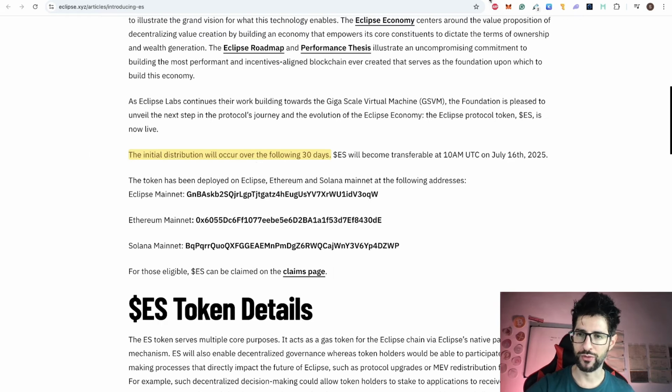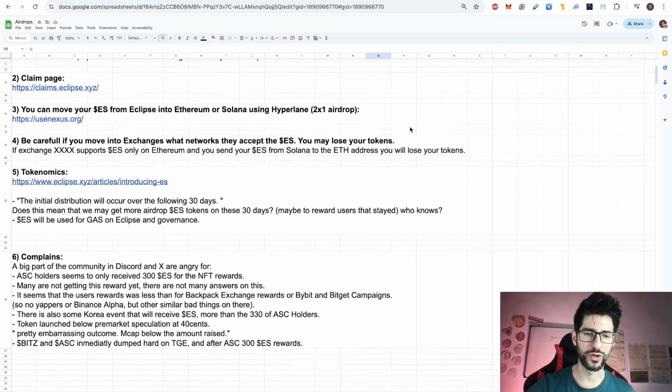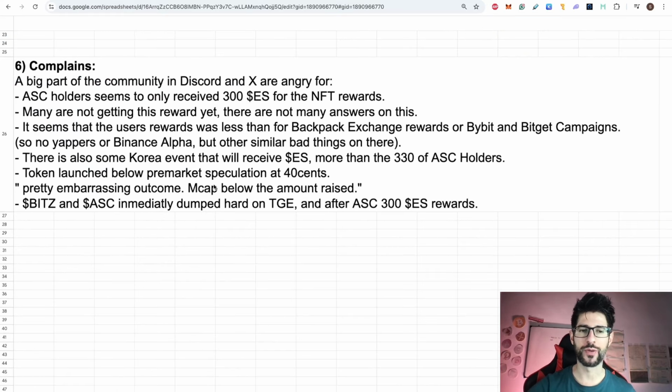So now let's move into the controversies of everything that is happening right now, because a big part of the community in Discord and X is angry about different things in this launch. I think they did great work until the checker, but right now many people are complaining.